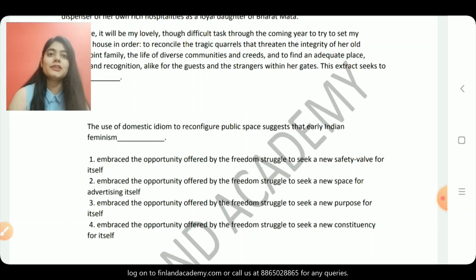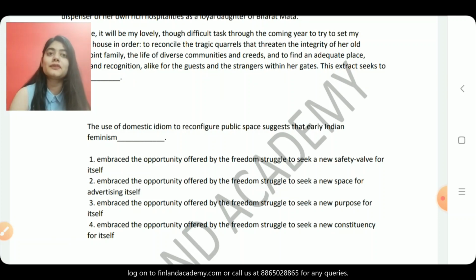Now if we look at our first option, embrace the opportunity offered by the freedom struggle to seek a new safety wall for itself. And then option 2 says to seek a new space for advertising itself. And then in 3 it says to seek a new purpose for itself. So wait a minute, let's look at that for a moment: to seek a new purpose for itself. And then we go back to the question. Look at the question again.